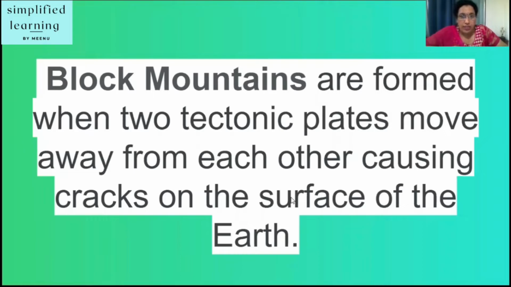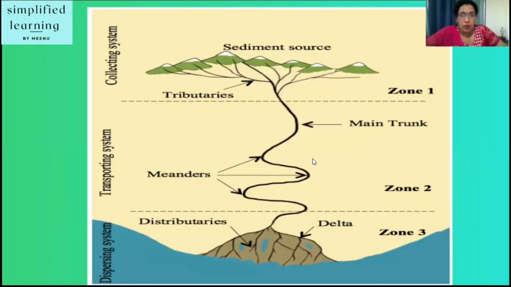Now let's move to our next diagram. What does this diagram show? Yes, it shows the river system. A river system is a number of rivers which consist of one main river which drains into a lake or into the ocean and all its tributaries.